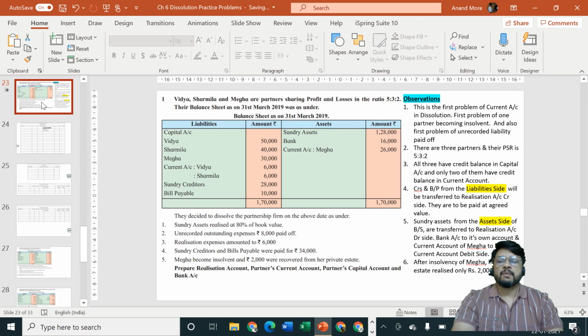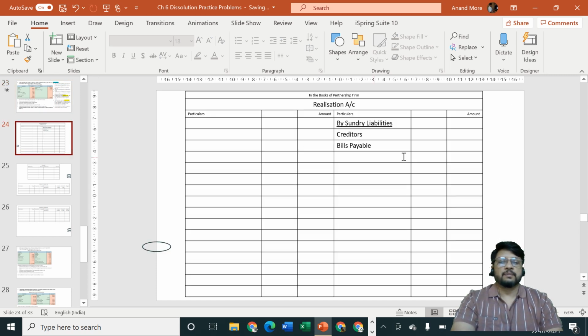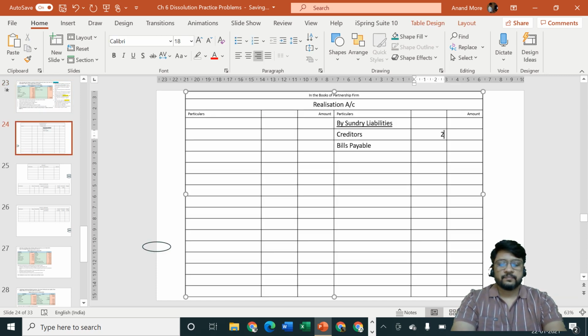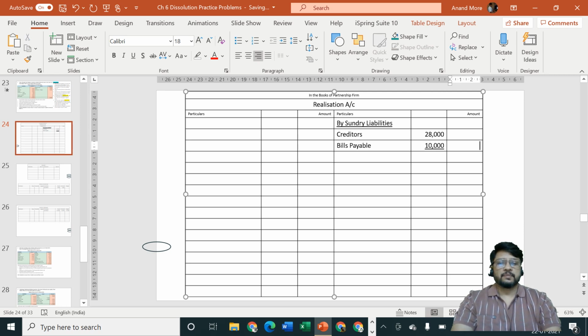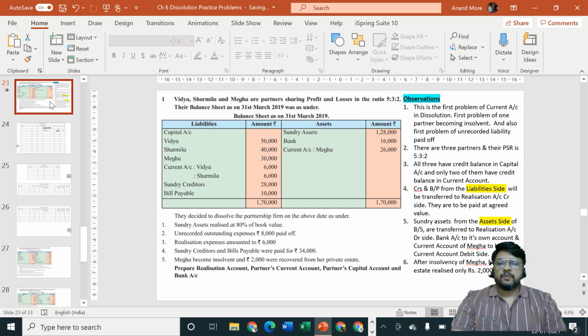Creditors and bills payable 28,000 and 10,000. So outer column will be 38,000. Okay, 38,000. Then comes the next point. Liability side is fully posted now.